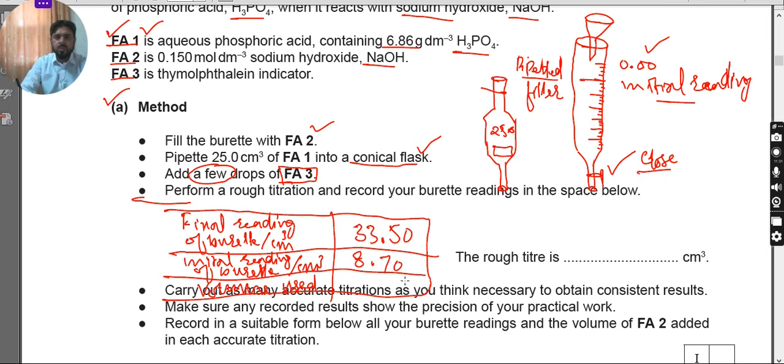What is the difference? It should be 0, 15 to 7, it is 8, and then 12 to 8, it is 4, and 2, so it is 24.80. And remember, as I'm not performing the practical, these are readings just based on rough values, but you have to focus on whatever readings you got in your titration, and follow those readings. Always try to follow only those readings which are according to your practical work.